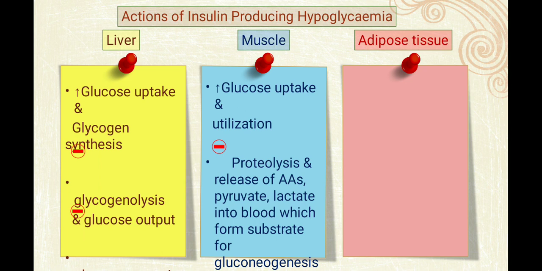Increase glucose uptake and increase glycogen synthesis, but it will decrease glycogenolysis and decrease glucose output. Now muscle: increase glucose uptake and its utilization will be increased, but proteolysis, release of amino acid, pyruvate, lactate into blood, which form the substrate of gluconeogenesis, will be decreased.